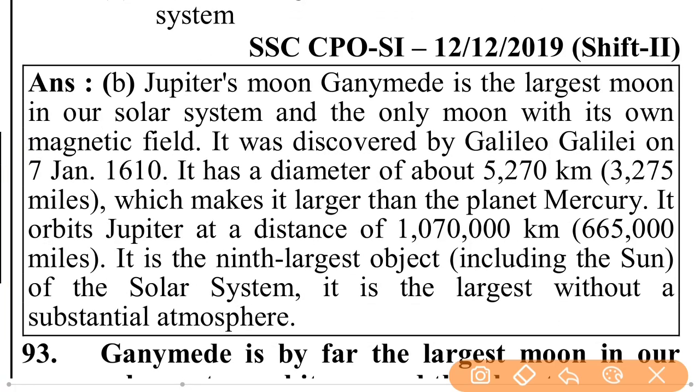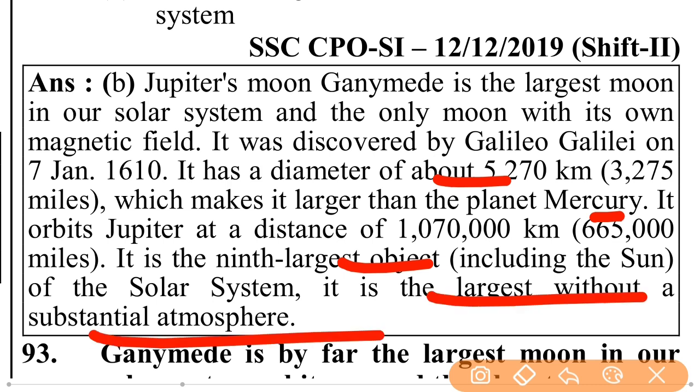Jupiter's moon Ganymede is the largest moon in our solar system and the only moon with its own magnetic field. It was discovered by Galileo Galilei on 7 January 1610. It has a diameter of about 5,270 km, which makes it larger than the planet Mercury. It orbits Jupiter at a distance of 10,70,000 km. It is the 9th largest object, including the Sun, of the solar system. It is the largest without a substantial atmosphere.